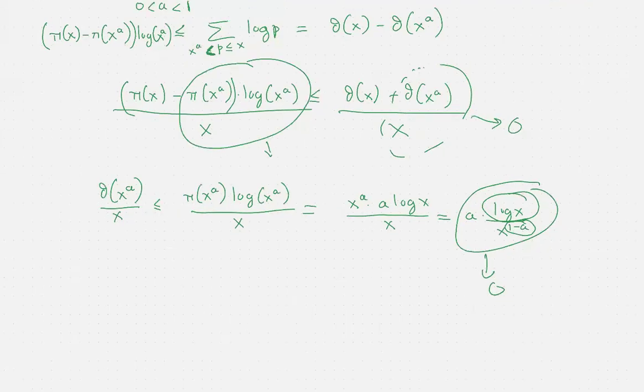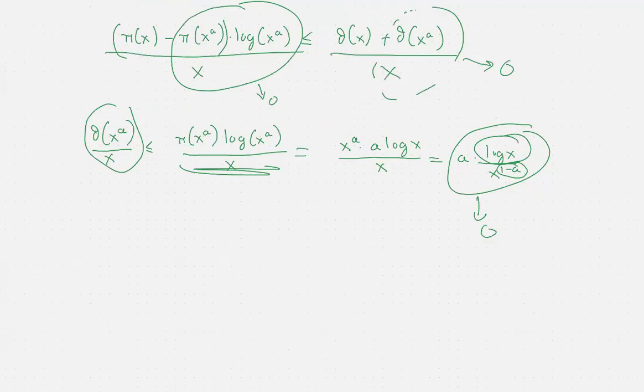We already showed that this thing is less than or equal to this, which is precisely what we encountered there. So if we want to understand what is going on here, we have pi of x over x minus pi of x to the a times logarithm of x to the a over x.